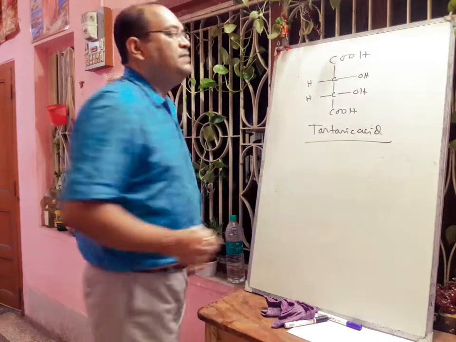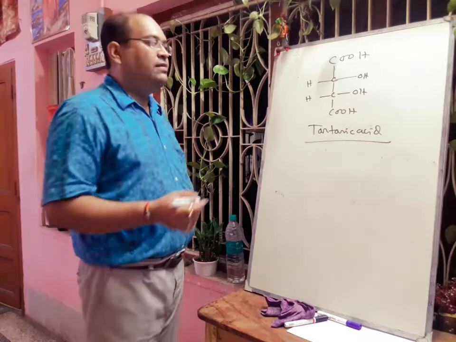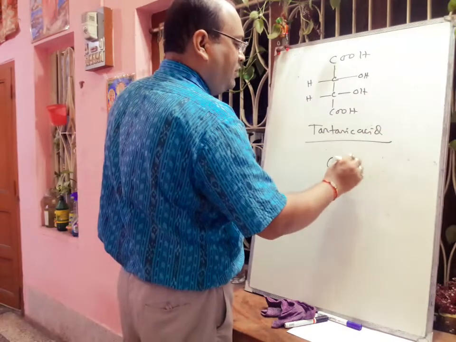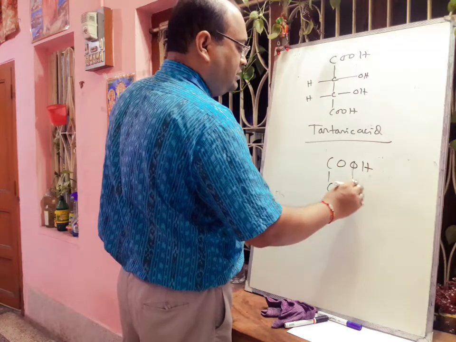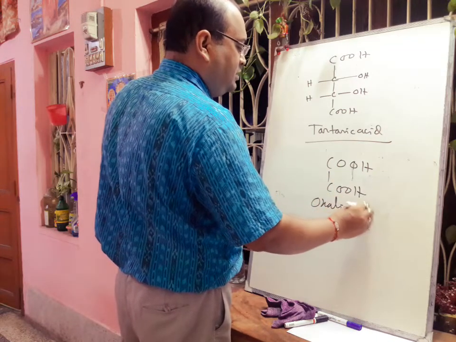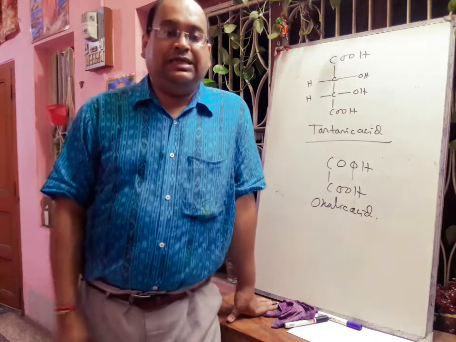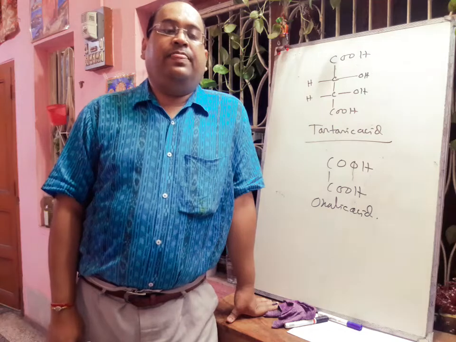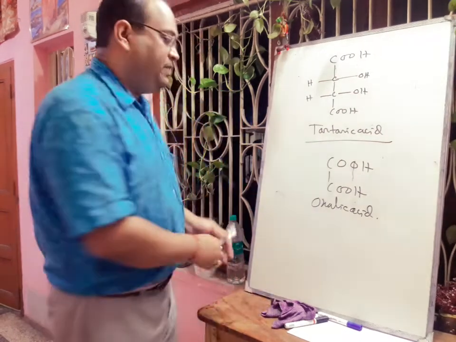and this acid is present in tamarind. Now if you want to write the formula of oxalic acid, it will be a dicarboxylic acid. This is the dicarboxylic acid, and the name of this compound is oxalic acid. That you will learn in higher classes. Now today I will start the preparation of acid, the methods of preparation of acid.